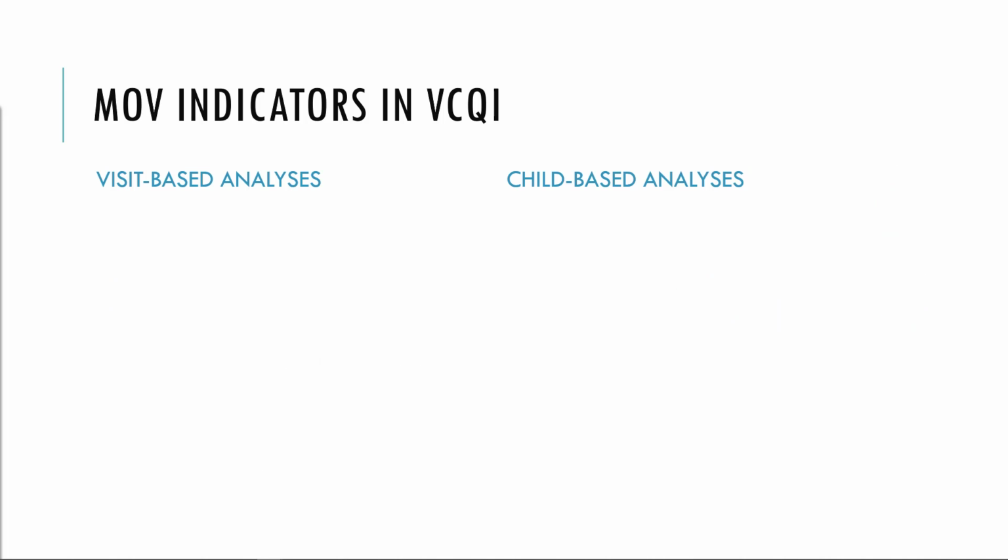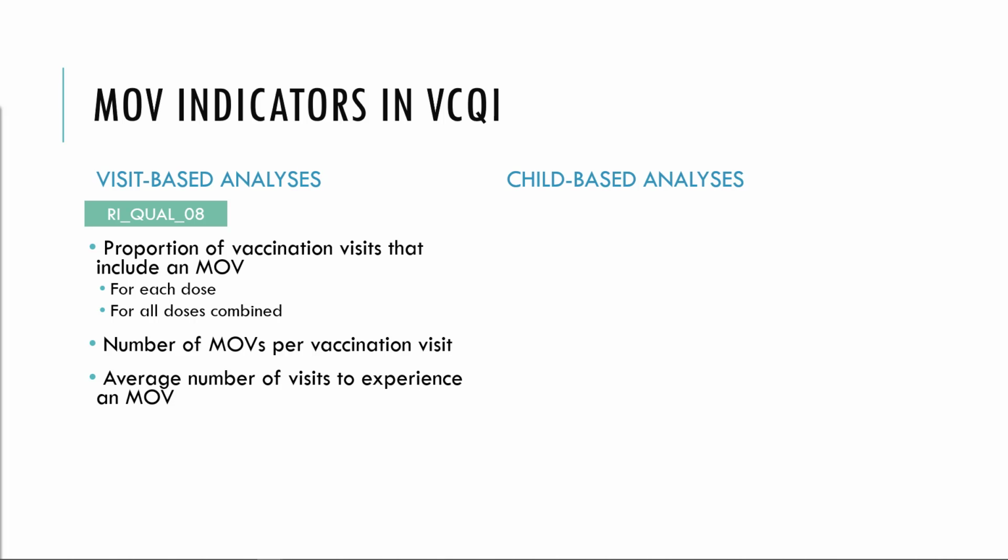In Vicky, visit-based analyses analyze the dose dates from vaccination records and summarize the proportion of vaccination visits that include an MOV. Results are calculated dose by dose and for all doses combined. The indicator calculates the number of MOVs per vaccination visit, as well as the number of visits a child has on average before they experience an MOV. Those results are calculated using the module that Vicky calls RIQUAL08. Vicky produces a set of tables and figures to summarize these results.